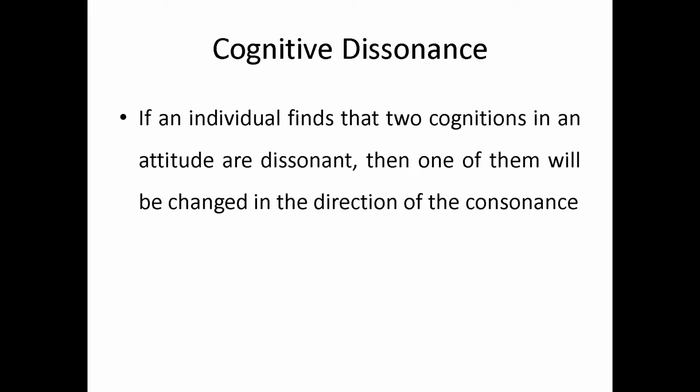If an individual finds that two cognitions in an attitude are dissonant, then one of them will be changed in the direction of consonance. One of them definitely will change, because in mutually opposing directions, both consonants won't be there. Both consonants should go in the same direction. I hope you understand, my children. Thank you.